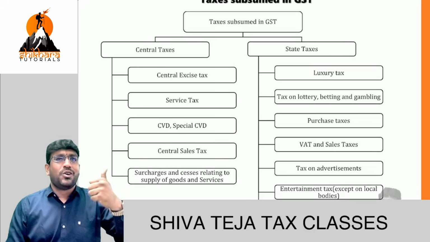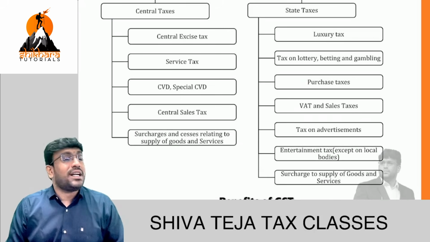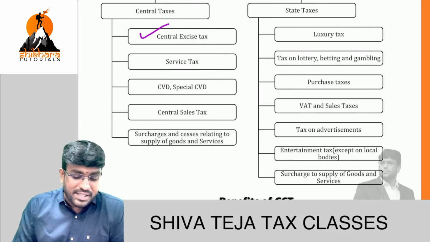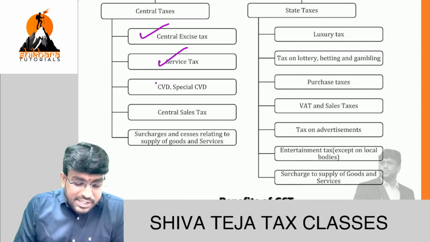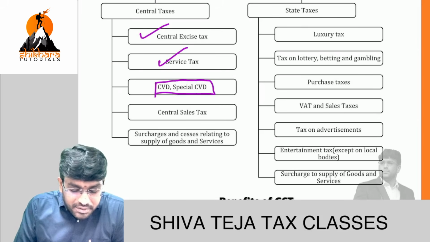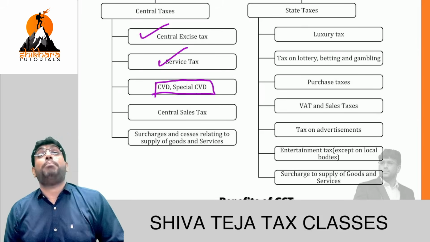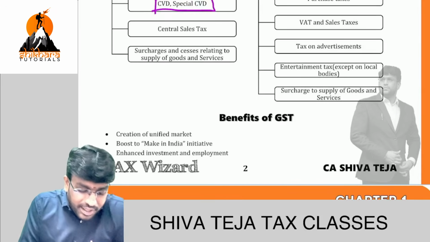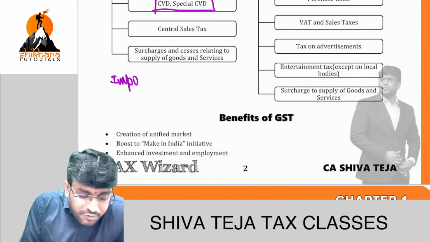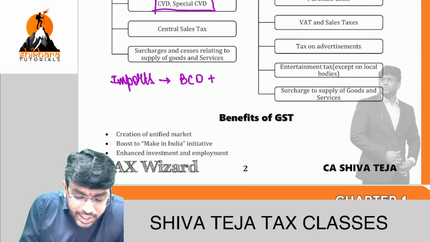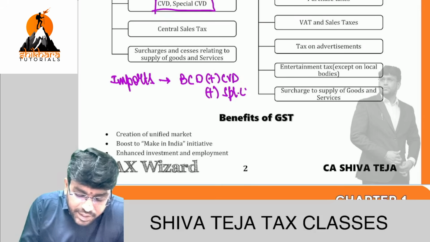Next, what are the taxes which are subsumed in GST, which are covered in GST? Central excise, service tax, CVD and special CVD, sir. This used to be there before for imports. So let me write here. In case of imports, before we used to pay BCD plus CVD plus special CVD.